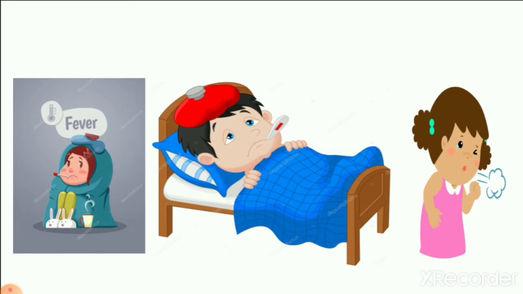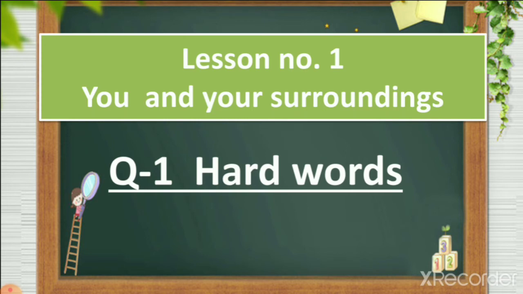So how should we keep our surroundings clean? We should throw things in the dustbin. We should not throw things on the road, right? So let's start our first question. Hard words, lesson number 1, You and Your Surroundings.